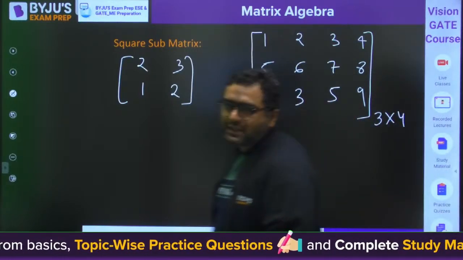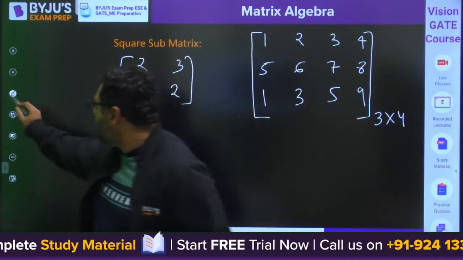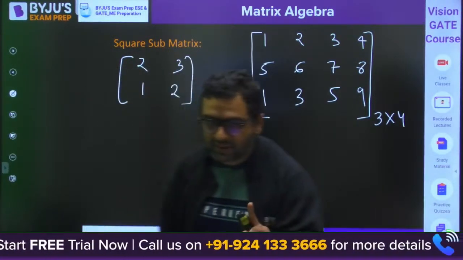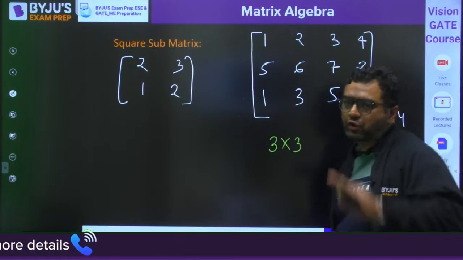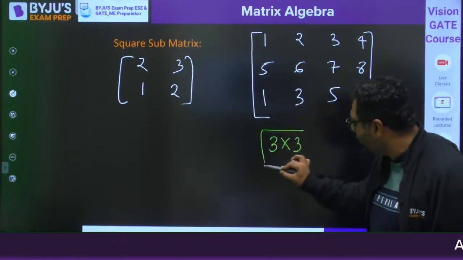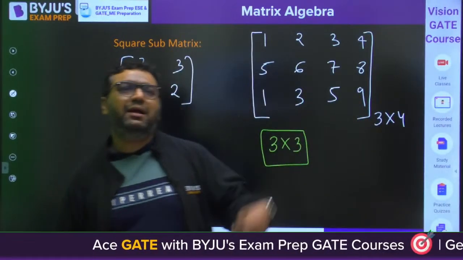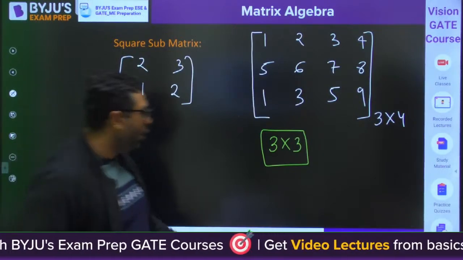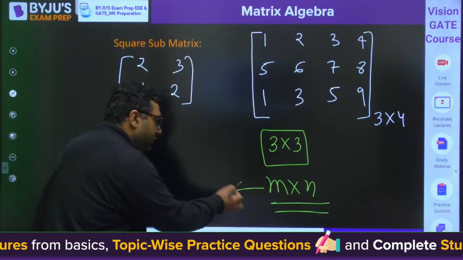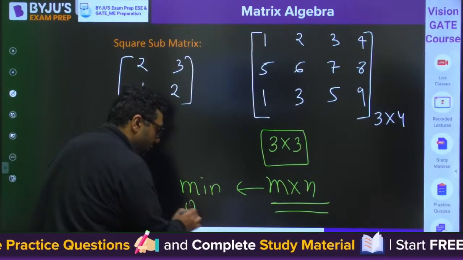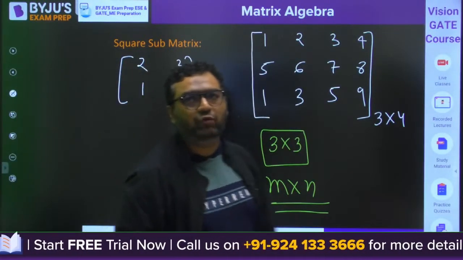Then my dear, if I ask you to find a square submatrix, the maximum order square submatrix you would get is only 3 cross 3, because 4 cross 4 is not possible. So 3 cross 3 is going to be the maximum order square submatrix possible. So if someone asks what is the maximum square submatrix possible, if the order is m cross n, then my dear, you will take the minimum of m and n. So that is about the square submatrix I would like to tell you.